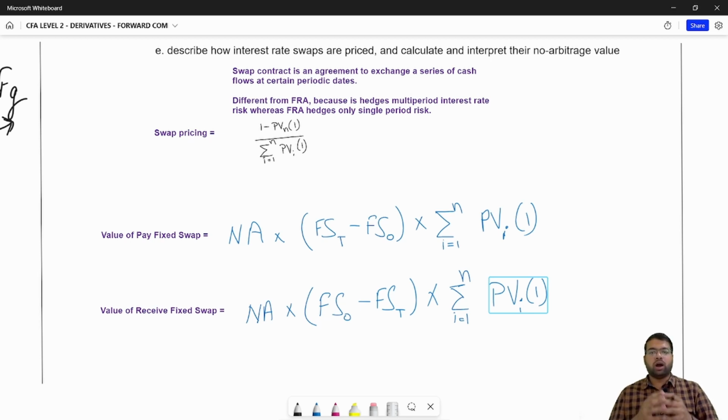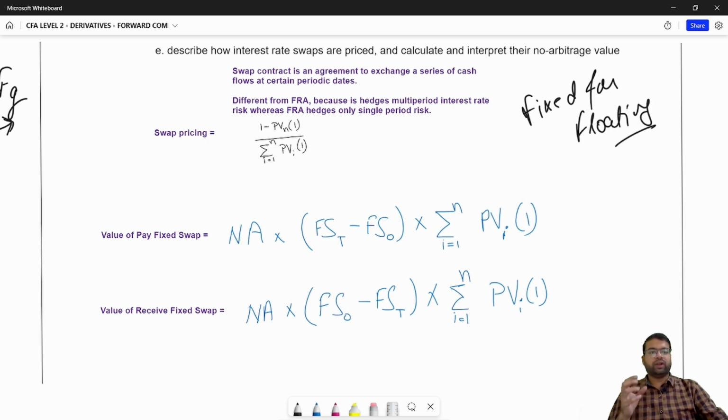Okay. So how to calculate the price of the swap contract? Let's say you enter into a fixed for floating swap. One leg is the fixed interest rate, the other leg of the swap contract is the floating interest rate. So you enter into a contract where you are paying fixed interest and receiving floating interest.